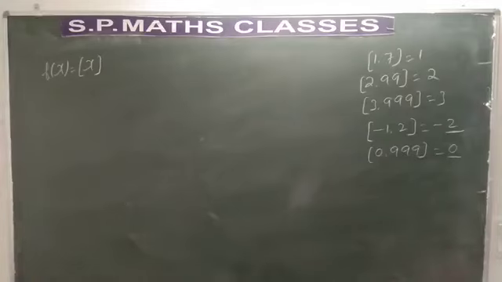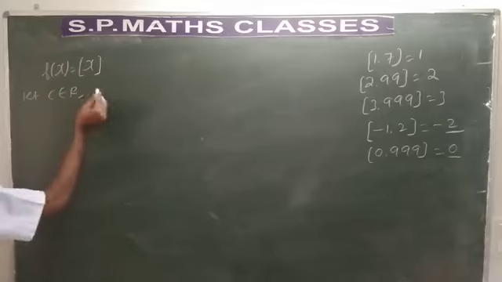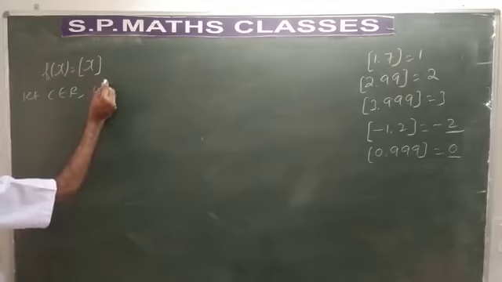Now we need to test the continuity of the function f of x is equal to greatest integer function x. So let us consider, let c belong to R, where c is a real number.